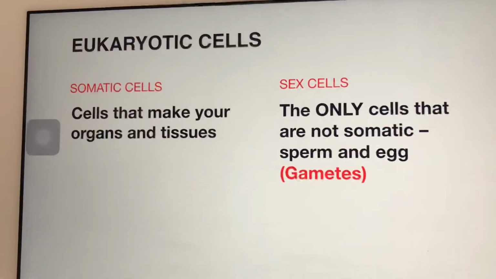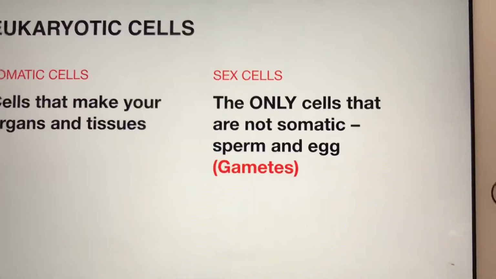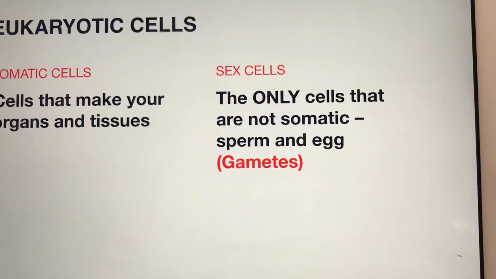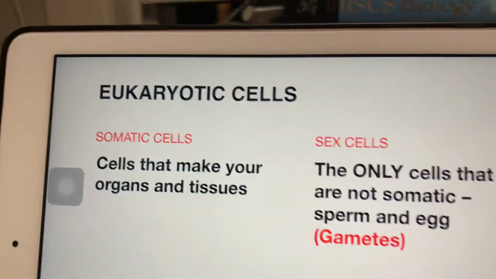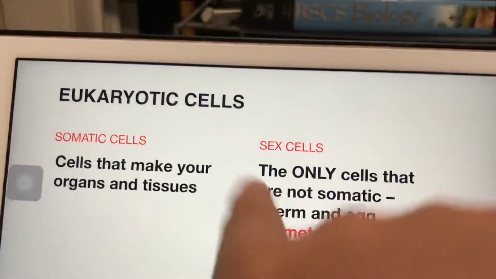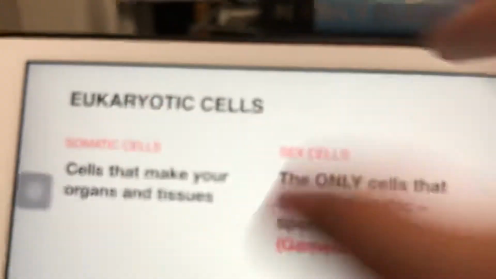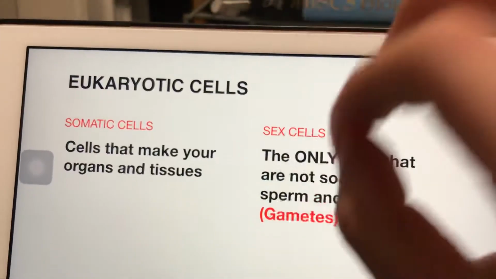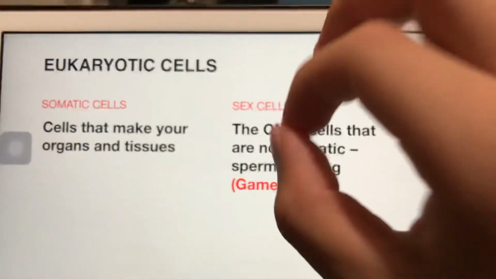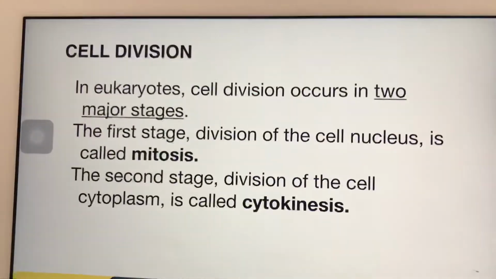Eukaryotic cells, somatic cells, are cells that make your organs and tissues, and sex cells, the only cells that are not somatic, sperm and eggs, they're the gametes. Somatic cells have all 46 of their chromosomes, while sex cells only have 23, because both parents give you two sex cells combined, and each has 23, which combines into your first cell, your zygote, which now has 46. So that is why.